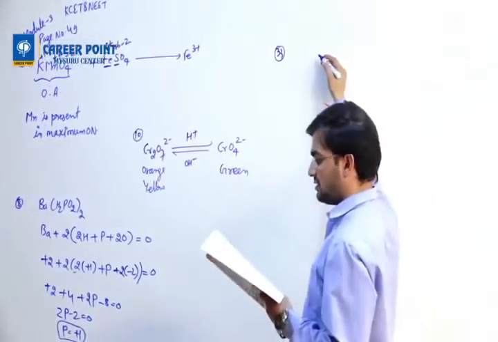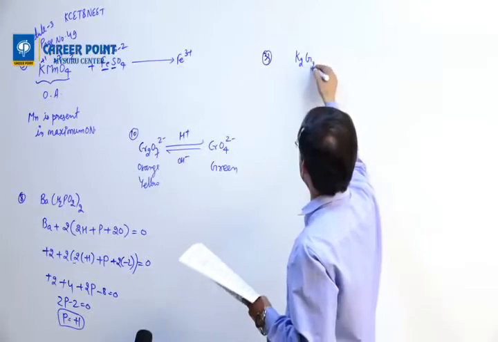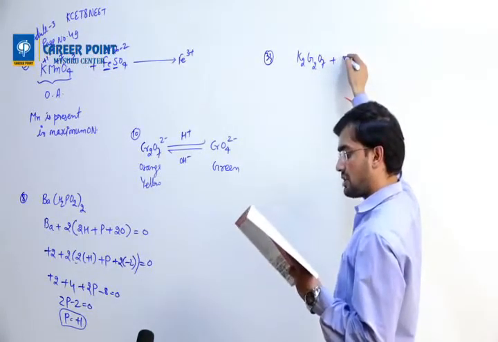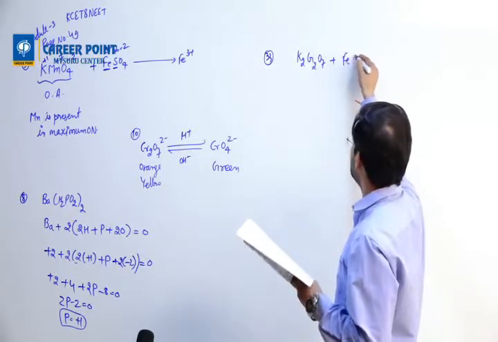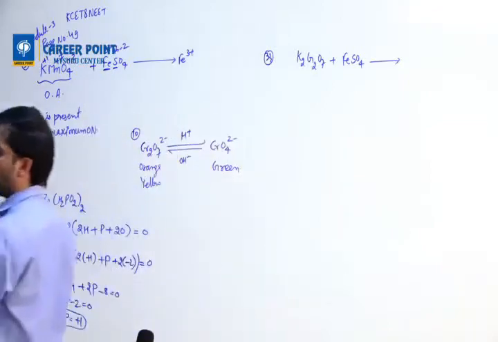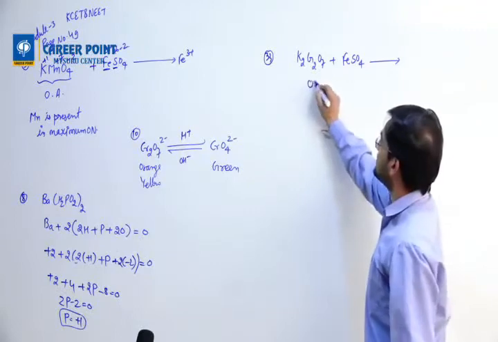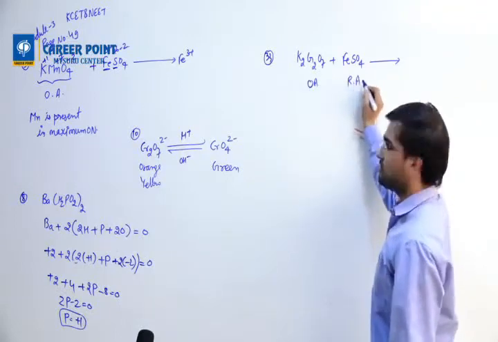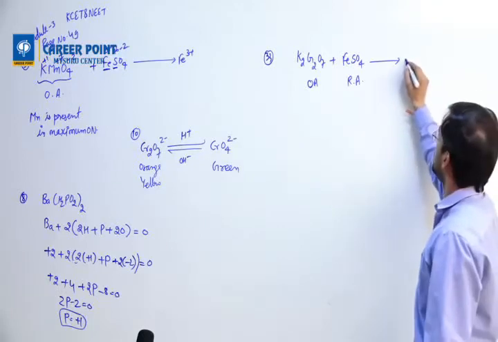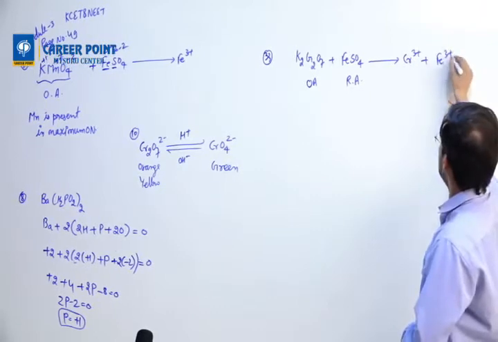Question 33 says that 1 mole of potassium dichromate, K2Cr2O7, completely oxidizes the following number of moles of ferrous sulfate, that is FeSO4. Okay. Understand? So now I am going to write the equation. This is an oxidizing agent. This is a reducing agent. So now this will convert into Cr3+. This will convert into Fe3+.